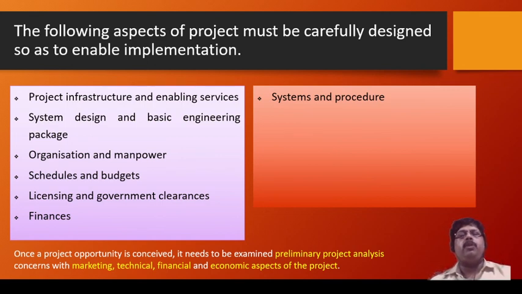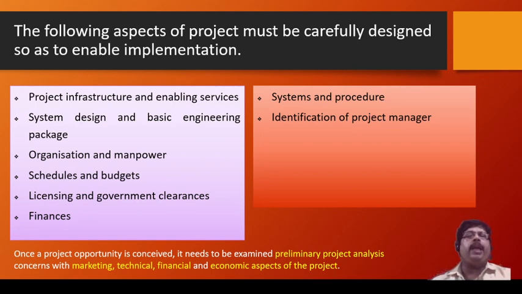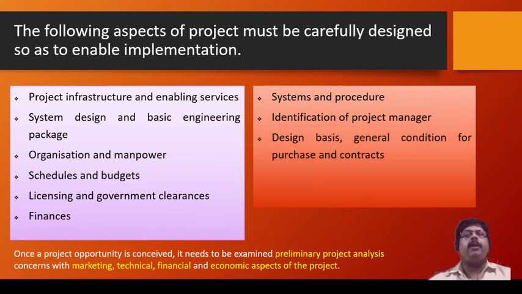Then systems and procedures. Do we have a system and a procedure to complete our project? Next, identification of the project manager. To do that project, there should be a project manager. We need to identify the right person, because in the beginning we discussed that the right person at the right time and right place is very important for any project. Next, design basics and general considerations for purchases and contracts. We discussed many of these things earlier. We should know how to design things, how to make purchases, and how to assign contractors.